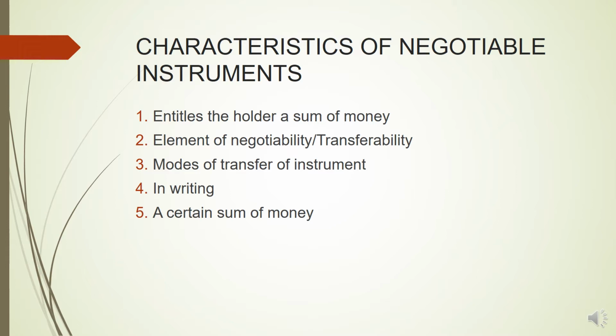Whereas an order instrument means an instrument in which the amount will be given only to a specific person. So where an order instrument has to be transferred, it has to be transferred by endorsement and then delivery. That means on the back of that instrument, the name of the transferee along with the signature has to be written. That means it is endorsed or drawn in favor of that person, and then it is delivered to the other person.